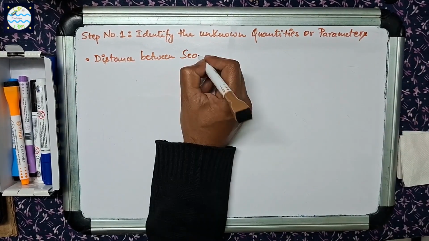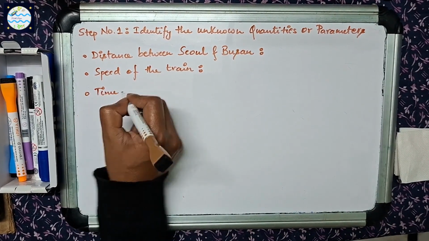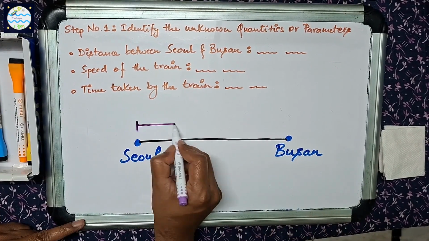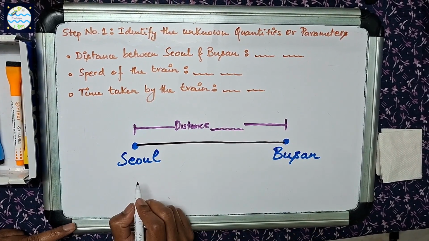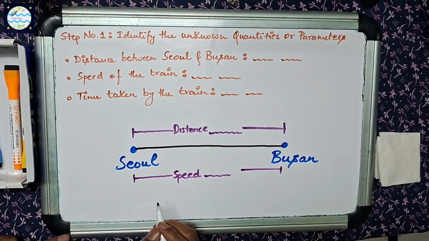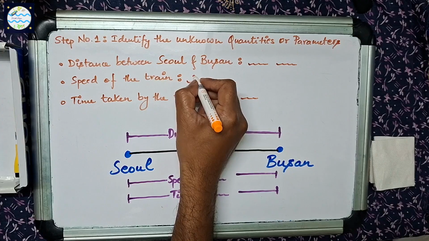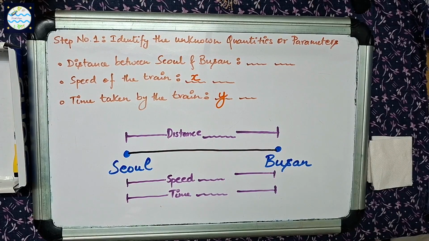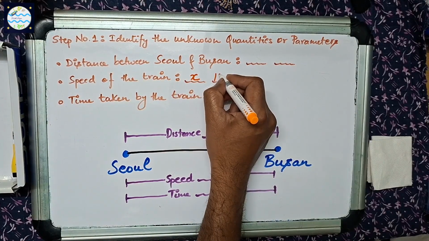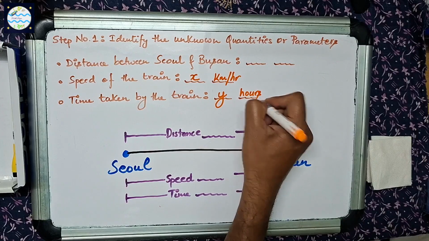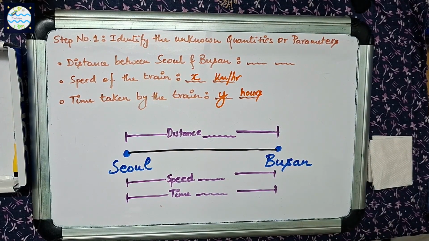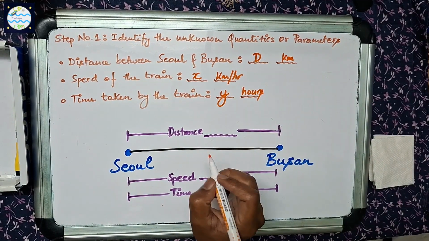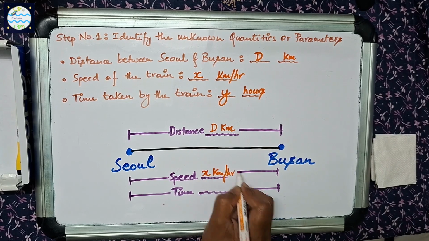Can you have a look at the scenario and let us know which parameters among these 3 are changing or vary? We will denote them with our favorite variables x and y. Yes, the speed and time taken by the train. Let us denote the speed of the train with x, time taken by the train with y. Remember to note down the units so you don't forget later on while putting down your answer. Since the increase or decrease in speed of the train is given in kilometers per hour, speed will be in kilometers per hour and time will be in hours. Let us denote the distance between Seoul and Busan with the capital letter D, since it is fixed and it will be in kilometers.